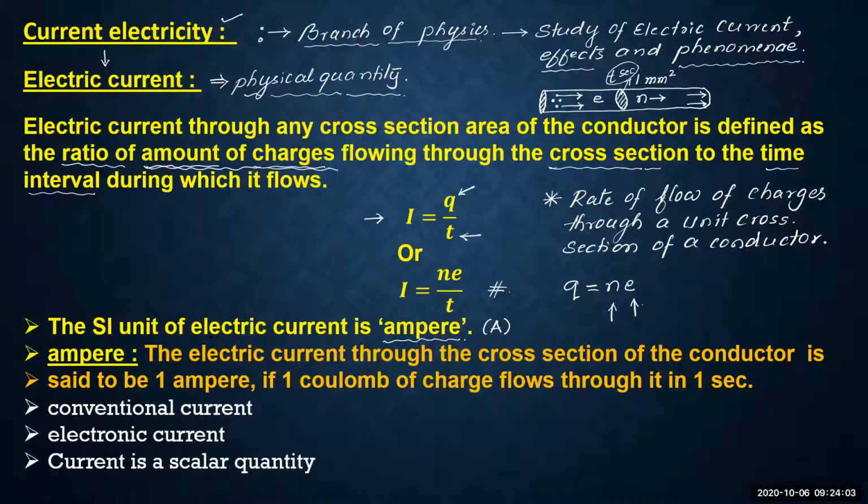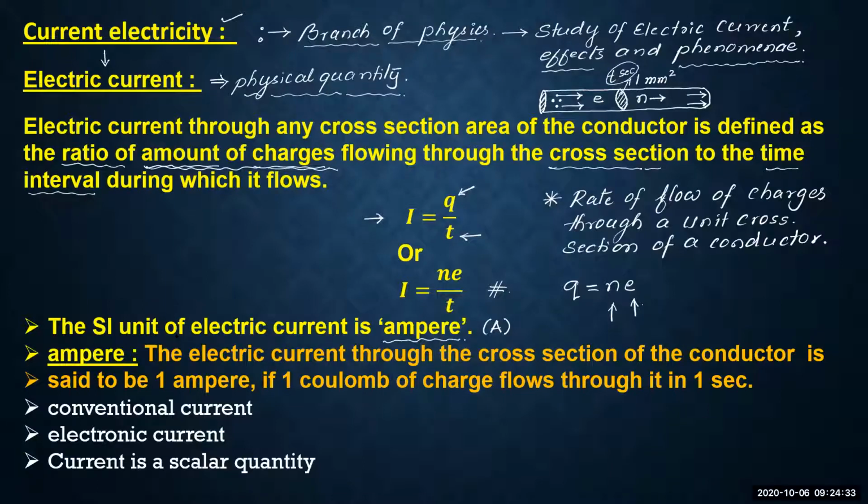Because I told you that in the examination there may be one or the other definition of one or the other unit to define. They may ask you to define potential difference, the SI unit of potential difference, that is volt. They may ask you to define what is ampere, right? So therefore you must be in a position to define the SI units. So how is this ampere defined?